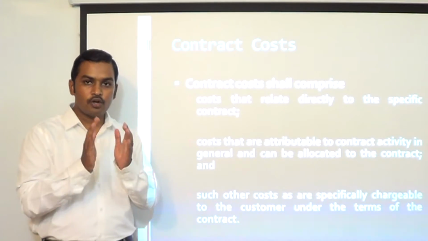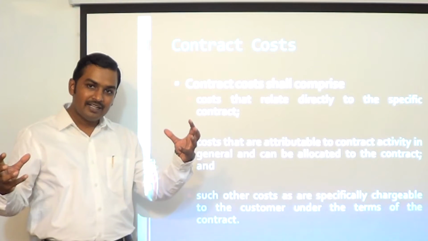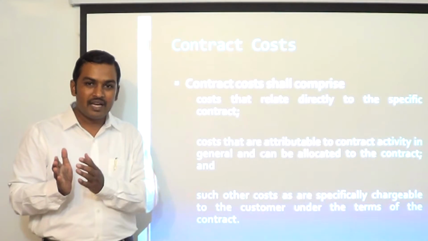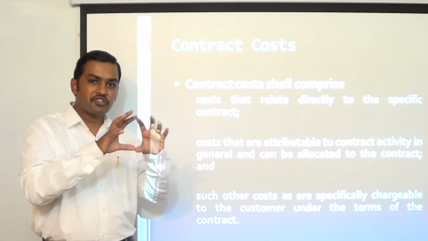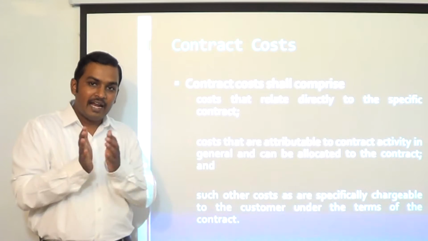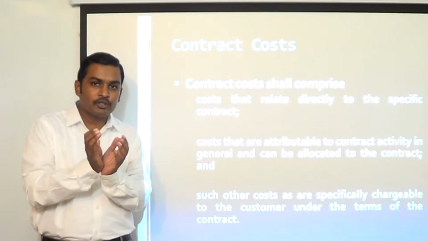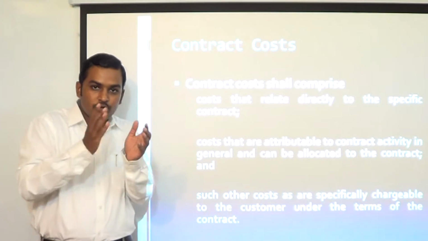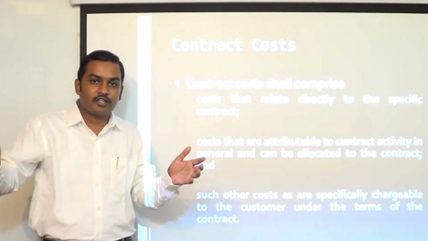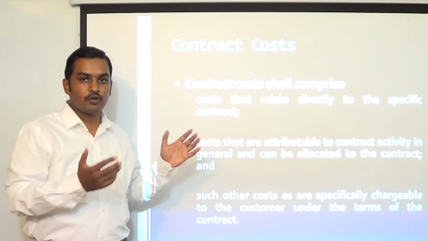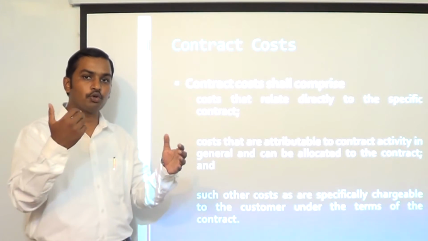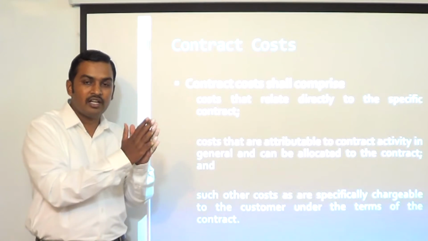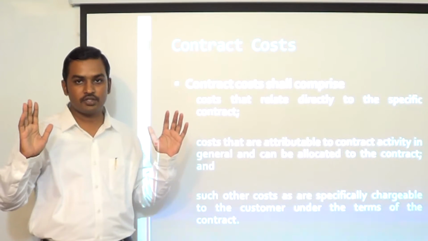Second type of costs cannot be directly attributable to a particular contract, but can be attributable to the construction activity in general and can be allocated. These are common costs which are incurred for various contracts together, and these costs have to be shared among the contracts for which they have been incurred. By using a systematic and rational method we can allocate these costs to the construction contract.